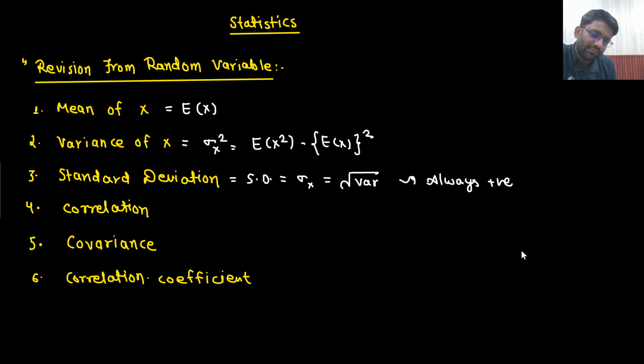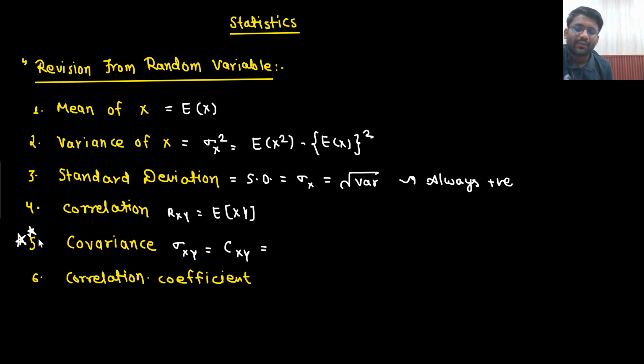Always positive. What is correlation? Do you remember what correlation was? Sir, correlation, we used to represent by rxy. It was nothing but expectation of x multiplied with y. What was covariance? Very important. Sir, covariance, sometimes I used to denote it by sigma xy, or I can denote it by cxy. Covariance between x and y. What was that? Very important. So what was that? Sir, that was expectation of xy, the correlation, minus expectation of x multiplied with expectation of y.